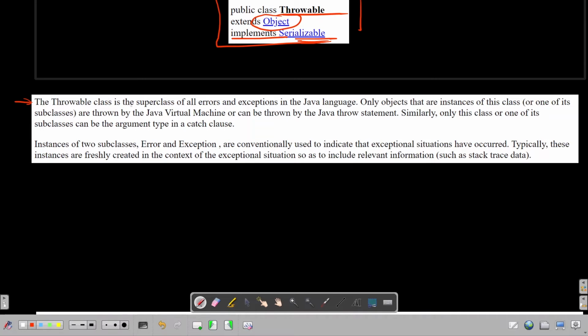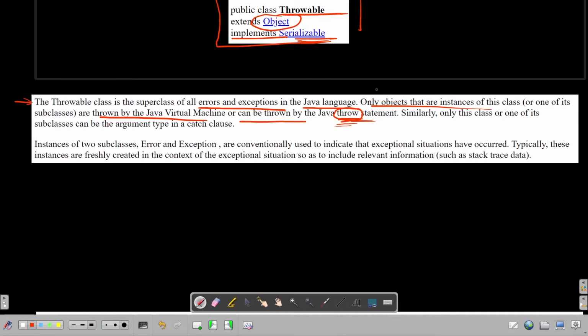The Throwable class is the superclass of all errors and exceptions in the Java language. Only objects that are instances of this class or one of its subclasses are thrown by the JVM or can be thrown by the Java throw statement. So you can only throw the exceptions or the errors which are implementing or extending this class, right? So Throwable is directly related to throw. Since the Exception and Error classes extend Throwable, that's why you can use them in the throw statement.